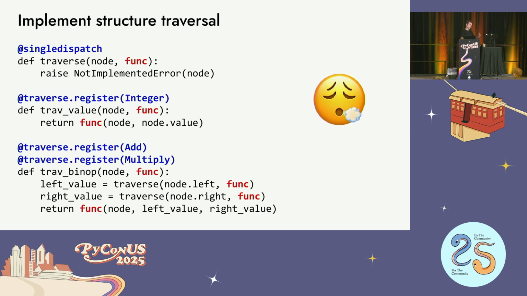So I'm going to traverse down the left side, and I'm going to traverse down the right side, and then I'm going to call the function on the results of both of those. Okay? So that's it. It's just doing the traversal in a generic way, and then calling a callback function with the results of those traversals. So left value is one traversal, right value is another traversal, and then it calls the function with the result of both. That's it. Okay?